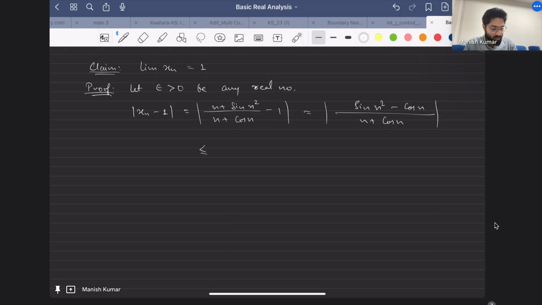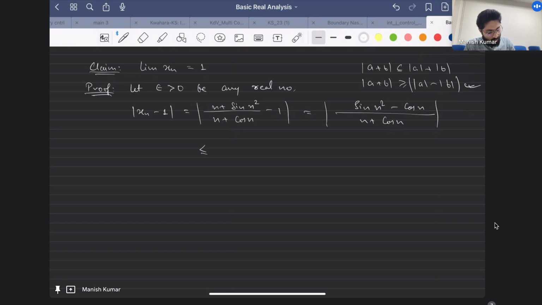So I'll bound it by 2. I'm using the triangle inequality, mod of a plus b is less than or equal to mod a plus mod b, in the numerator, and in the denominator I'll use mod of a plus b is greater than or equal to mod a minus mod b, whole modulus. This is what I proved, at least the second one I mentioned, in the last tutorial, because I need a lower bound for this quantity.